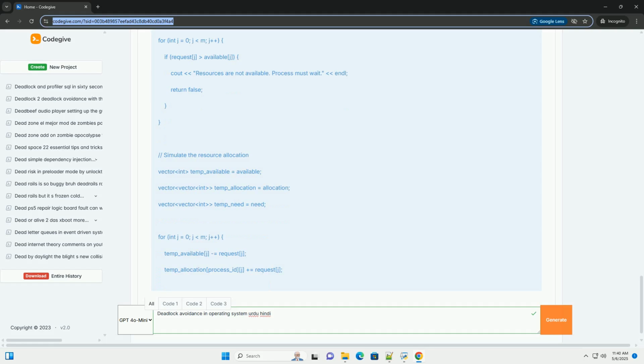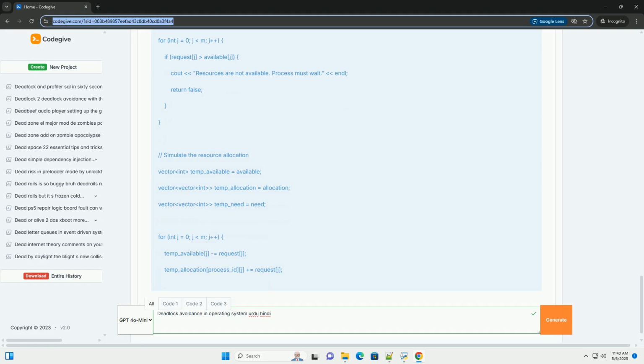Unsafe state: if no such sequence exists, the system is in an unsafe state. An unsafe state doesn't guarantee a deadlock, but it means there's a risk of one happening. Deadlock avoidance algorithms aim to keep the system in a safe state. The banker's algorithm, developed by Dijkstra, is a mashhoor, famous, algorithm for deadlock avoidance. It's named after the way a banker manages loans to ensure that they can always honor their commitments.